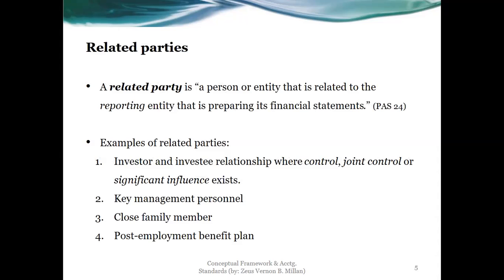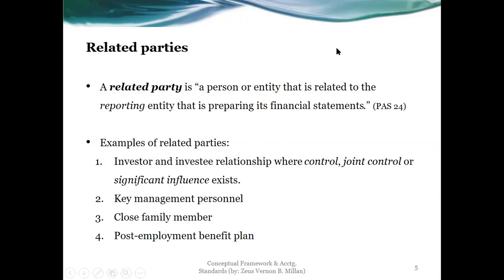Okay, what is a related party as defined? It is a person, meaning a human being, or entity, meaning a business, whether a sole proprietorship, partnership, or corporation, that is related to the reporting entity that is preparing its financial statements. So when we say a person, actually in law, we have two types of persons, the natural person and the artificial person.